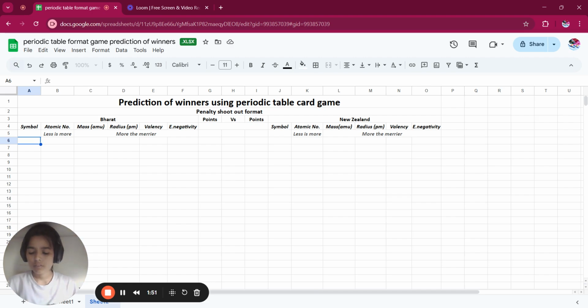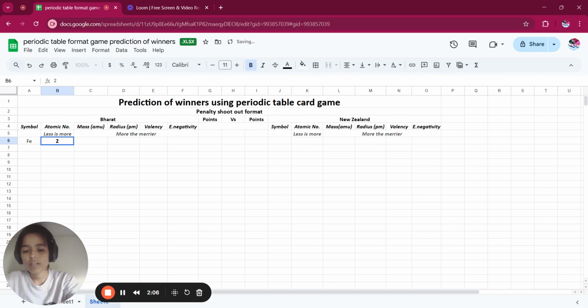Let's start. First, iron 26. Now for New Zealand, lithium 3.